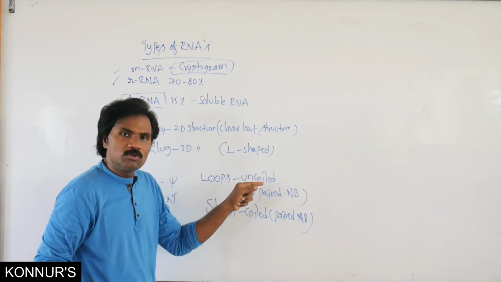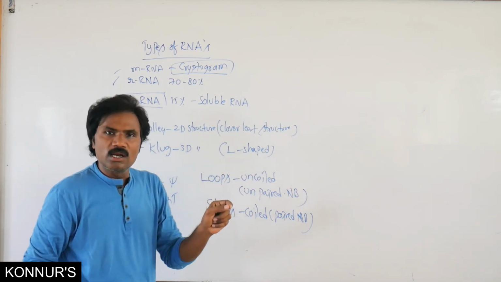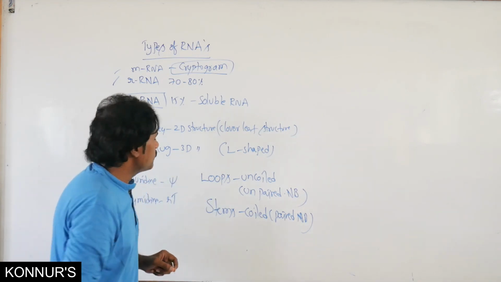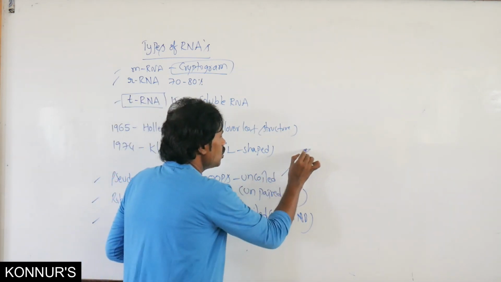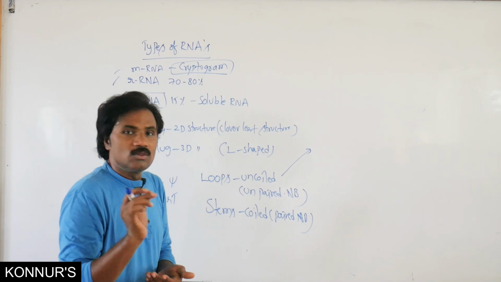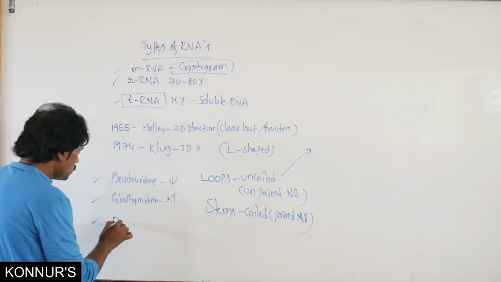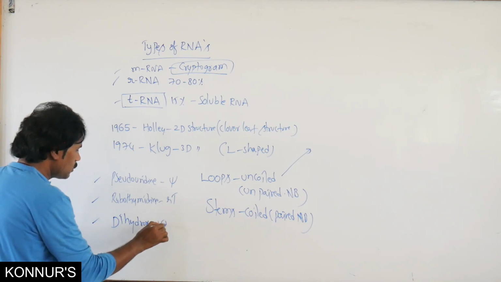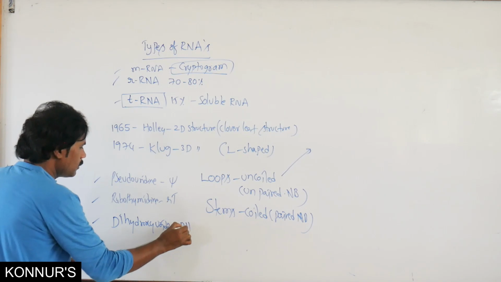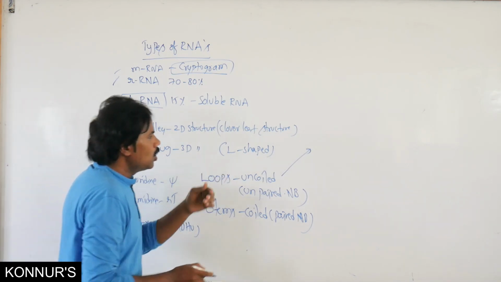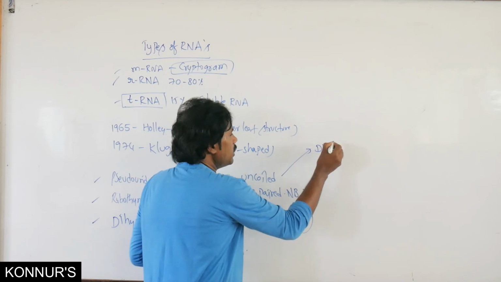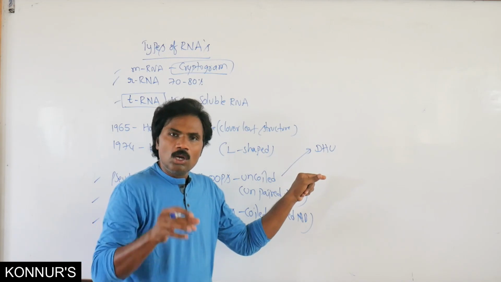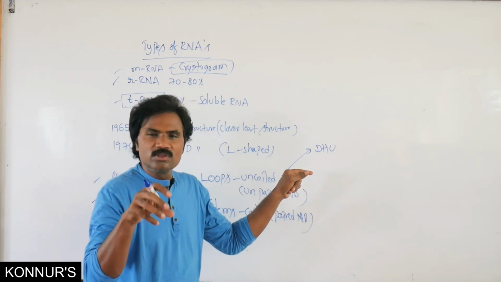Then how many loops are present in tRNA? Majorly three loops are present. What are the three loops? One is the dihydroxyuridine loop, DHU. This DHU loop plays an important role in binding the amino acyl synthetase enzyme.